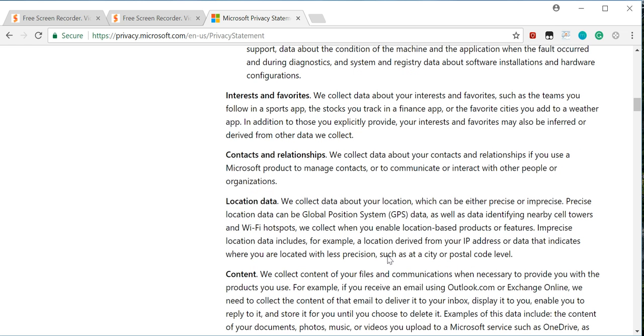Interests and favorites. We collect data about your interests and favorites, such as the teams you follow in a sports app, the stocks you track in a finance app, the favorite cities you add to weather apps. In addition to those you explicitly provide, your interests and favorites may also be inferred or derived from other data we collect.